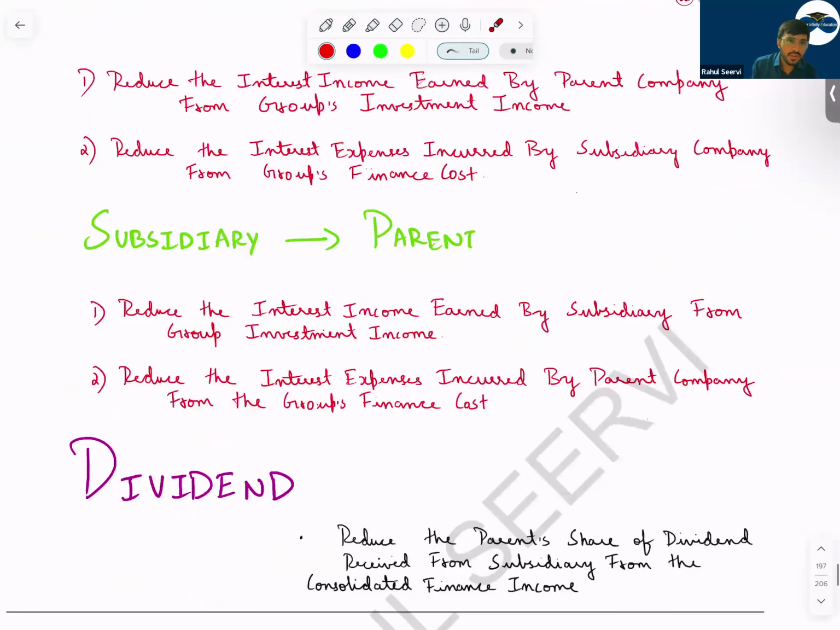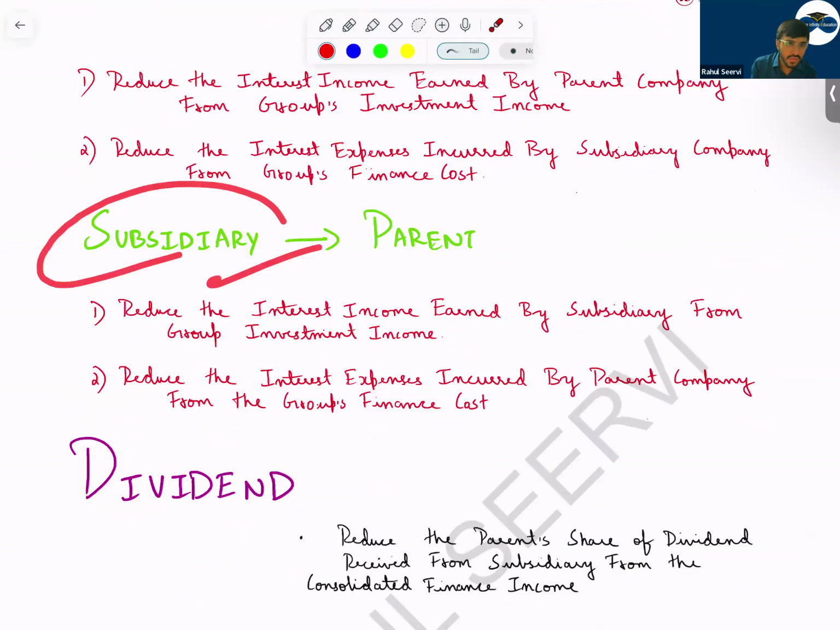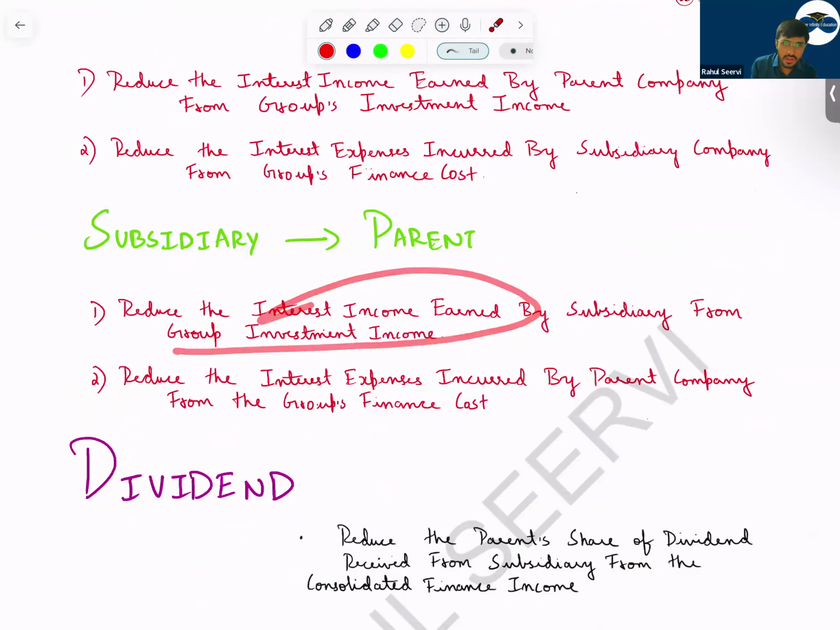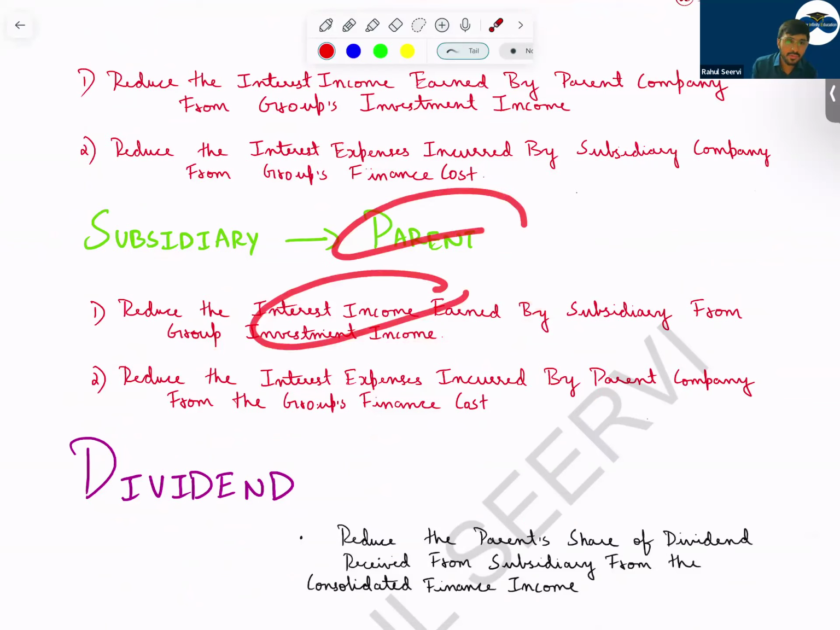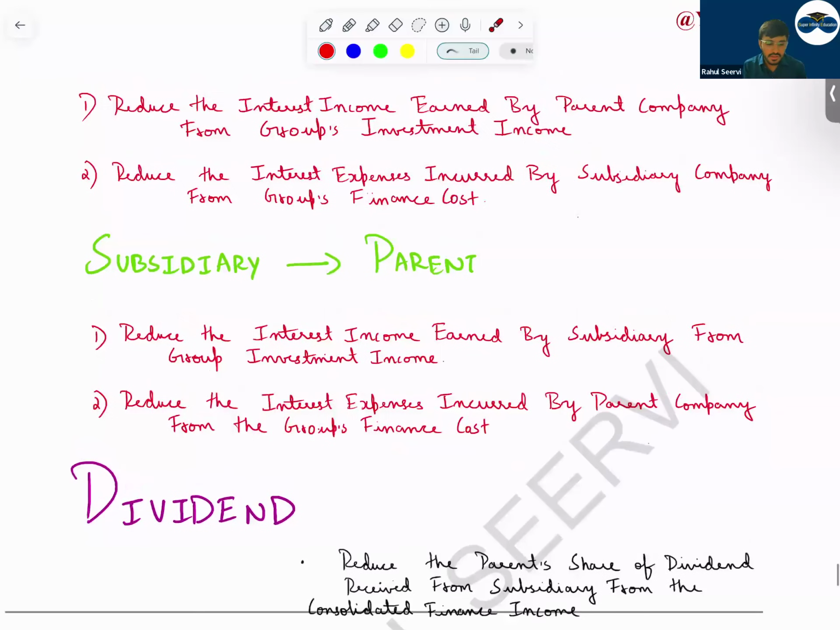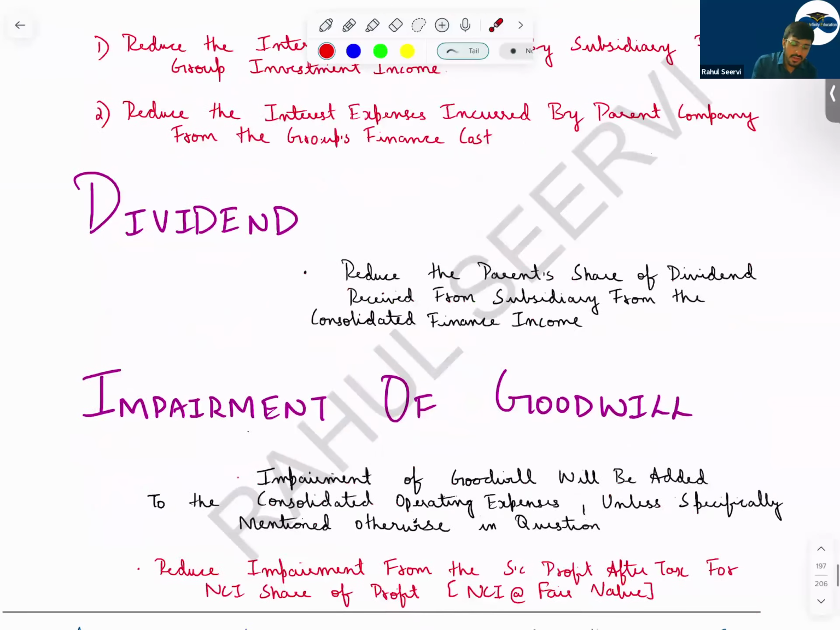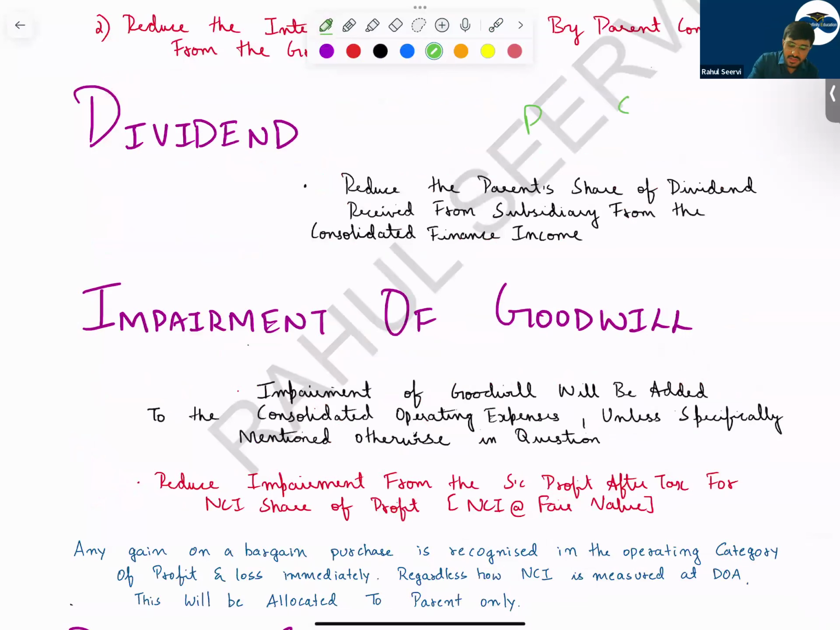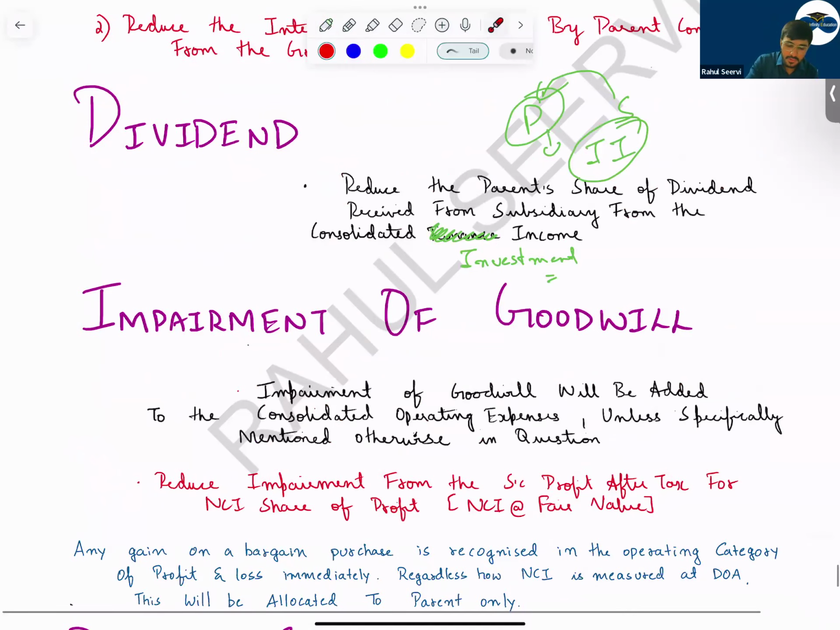Subsidiary to parent: subsidiary company recorded an income, parent recorded an expense. So subsidiary company will remove the income, and parent company will remove the expense, from the financing category and from the investment category. Understand? So this was the loan treatment. Dividend, sir: if the subsidiary company has given a dividend to the parent company, then this will be included in investment income. So what we do, we normally reduce this from consolidated investment income, we remove this.